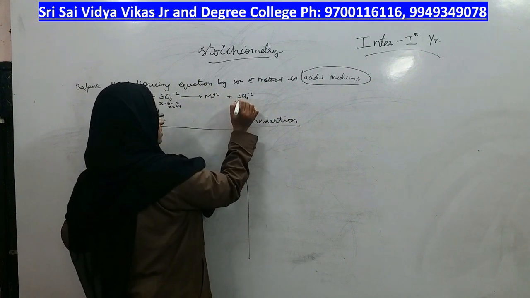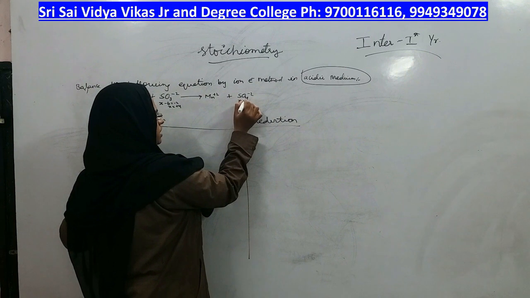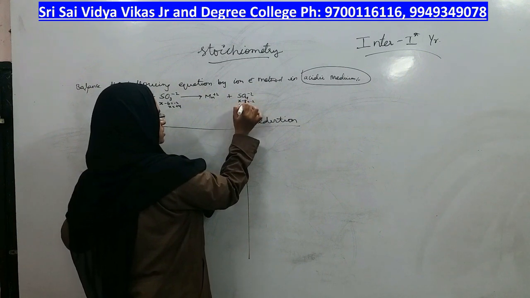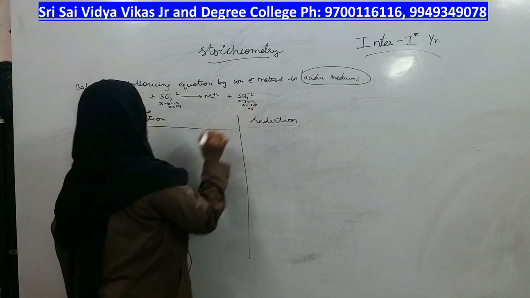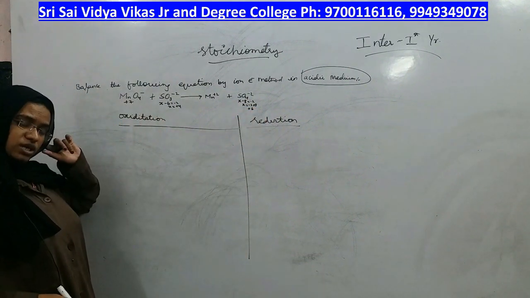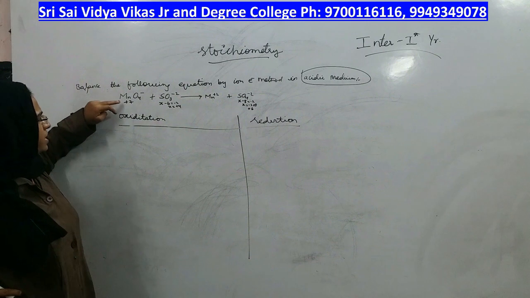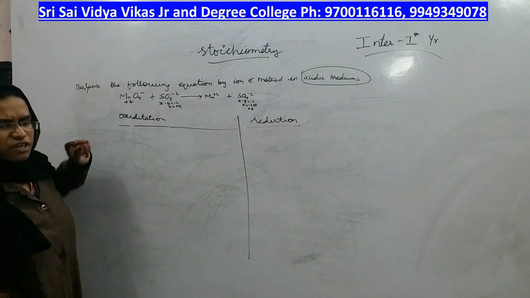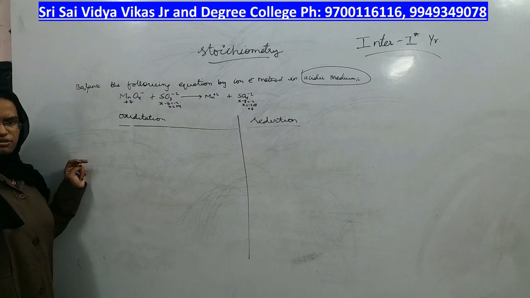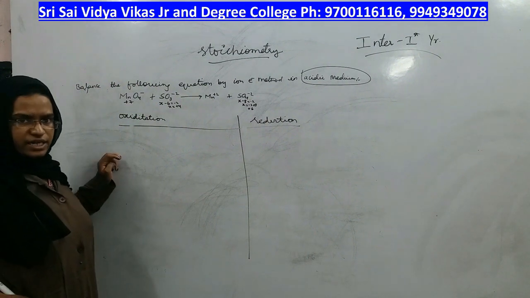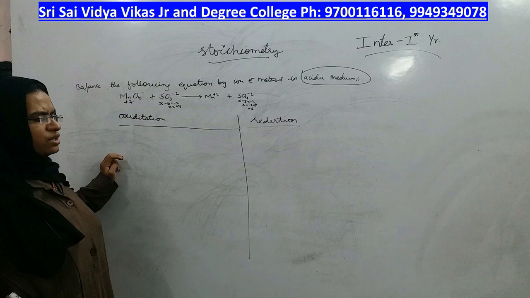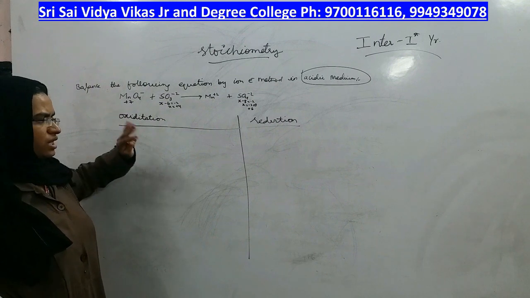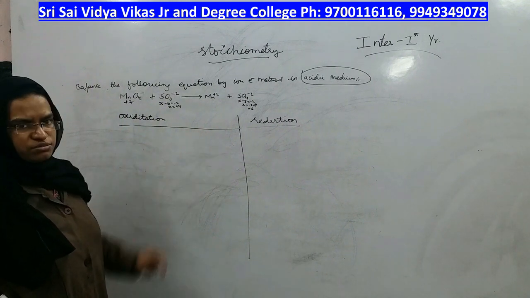Sulfate, what is the sulfur becoming? X minus 8 is equal to minus 2. X is equal to minus 2 plus 8, which is plus 6, right? So now by comparing the oxidation states, you should judge whether they have lost electrons or gained electrons, right? Losing electrons means oxidation, gaining electrons means reduction.